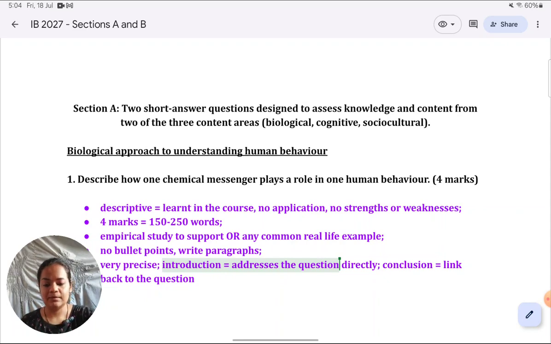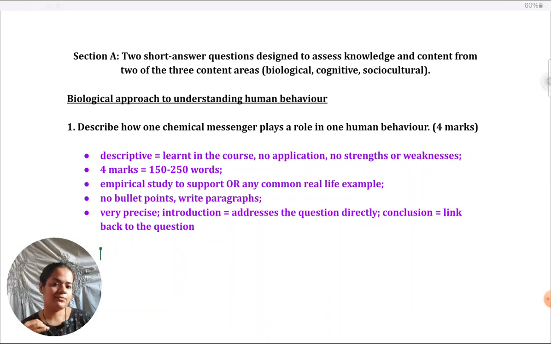Now, this time the term they've come up with is very broad, chemical messenger. Hormones found in the endocrine system are also chemical messengers, as are neurotransmitters, which are found in the brain. So, it's strictly up to you which one you want to take. I am taking a neurotransmitter for illustration purposes. So, dopamine is one neurotransmitter which influences the behavior of romantic love. So that is how I'm going to begin the answer.